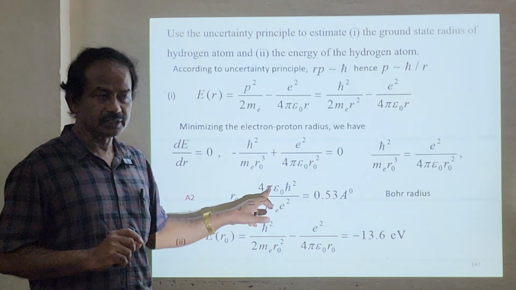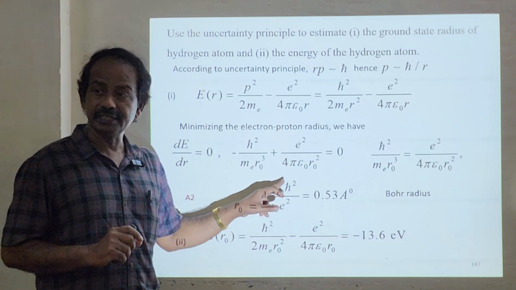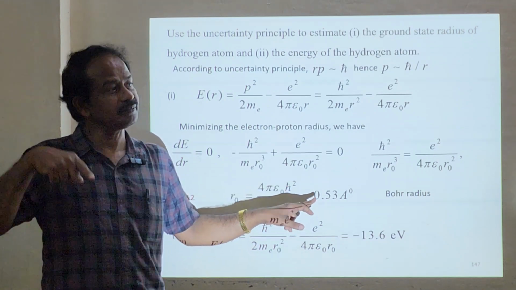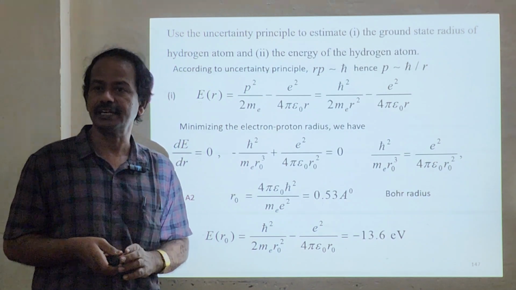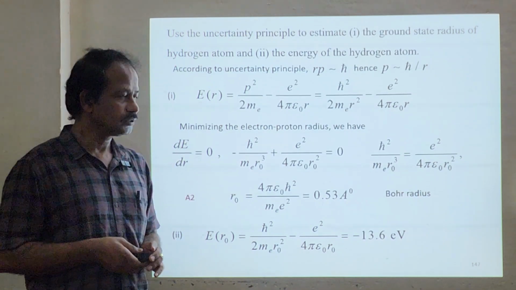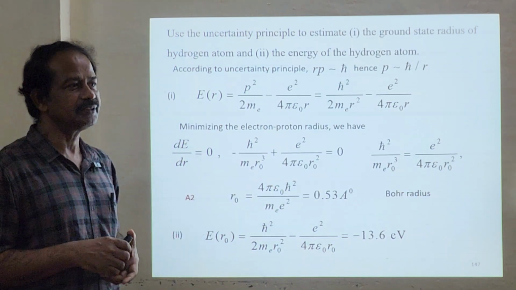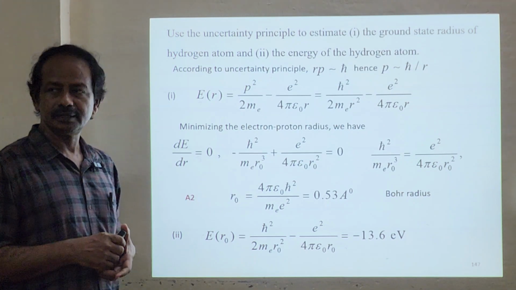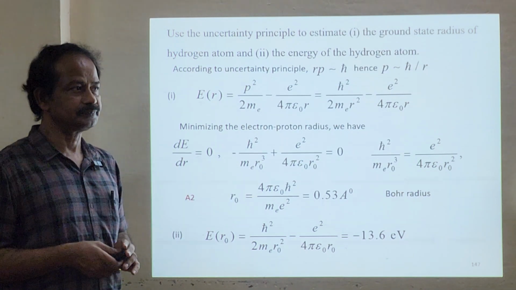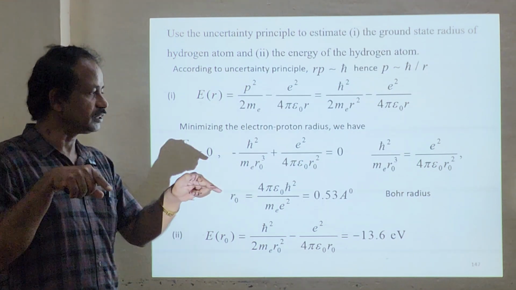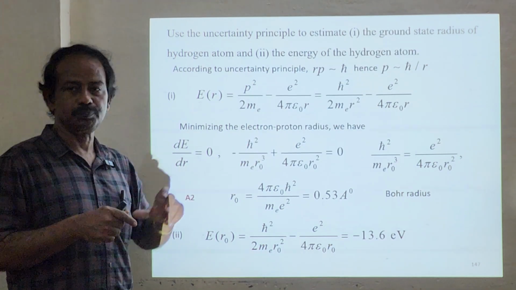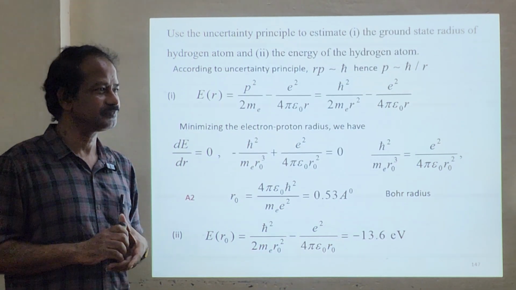So you have all the values. You will get the answer in meters; just convert into angstrom and you will get 0.53 angstrom. This is the Bohr radius, 0.53 angstrom, for the hydrogen atom. It is the mean distance between the electron and the proton.